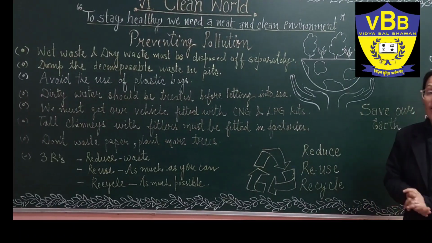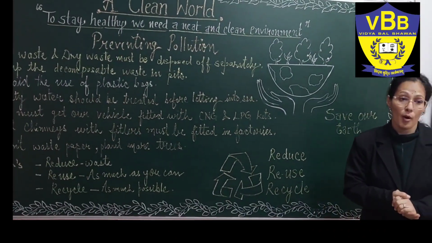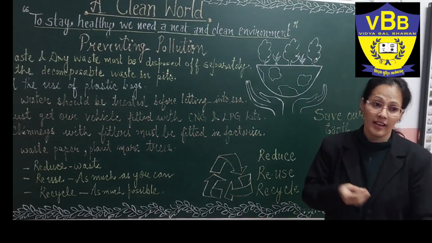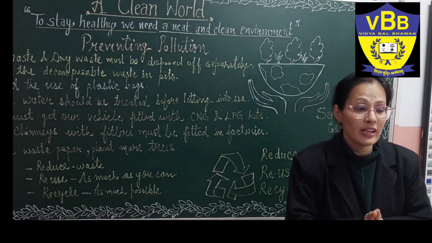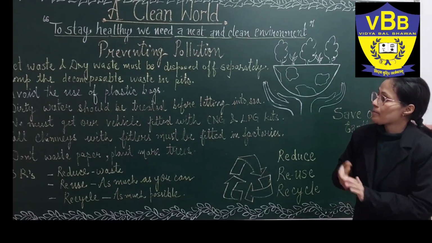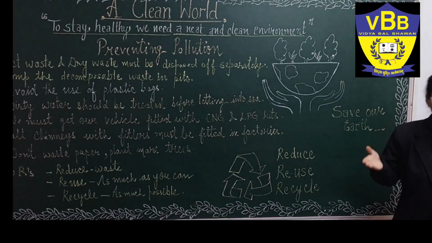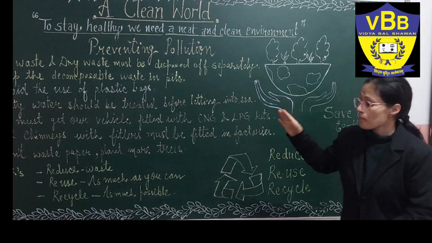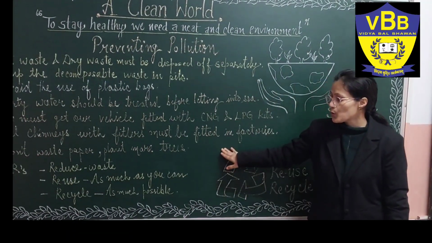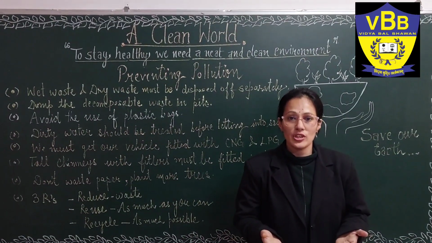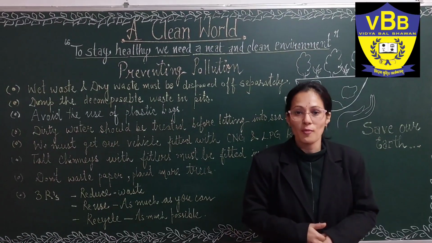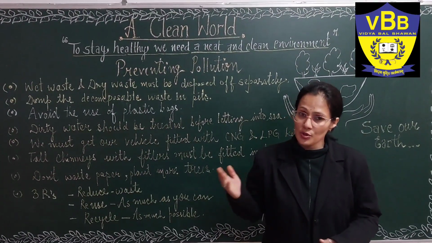Anything that harms our environment is called a pollutant. After that we studied how to prevent pollution, and we should take care that we should not throw waste here and there. We should treat biodegradable and non-biodegradable waste separately. We should maintain separate bins for wet waste and dry waste. Most important, we should follow the 3R rules, that is reduce, reuse, and recycle. If you take the initiative, then everyone is going to follow you for the same. So it's better to start from yourself first. I hope you understood the chapter clearly.